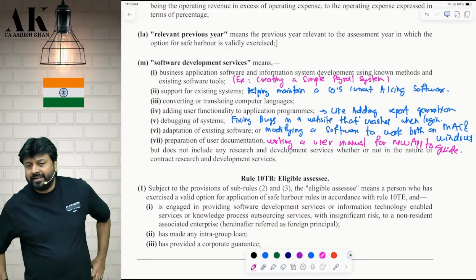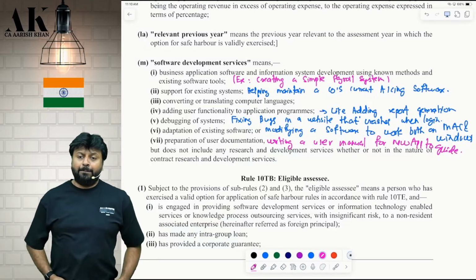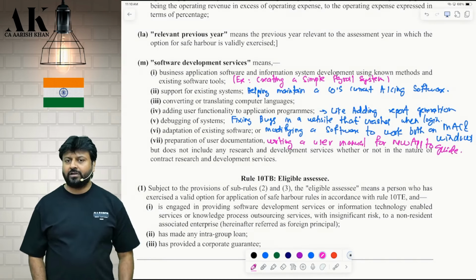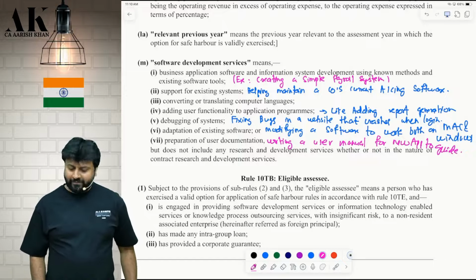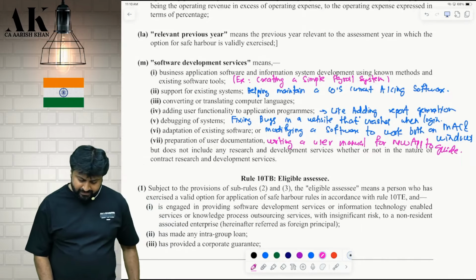What do I mean by debugging? Removing bugs from the software. If there are bugs in your software, I am removing them. That can also be called as what? Software development services. Adaptation of existing software.